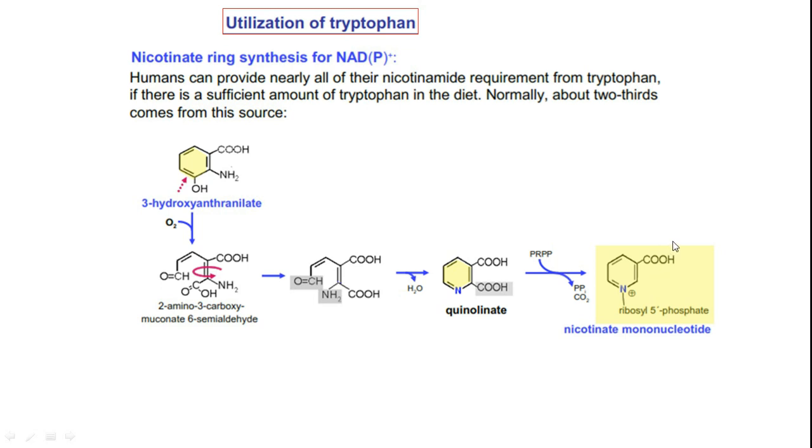Okay, friends, I hope you understood how tryptophan metabolism starting from 3-hydroxyanthranilate is providing us inputs for biosynthesis of NAD. So here nicotinate mononucleotide is obtained. This will react with ATP to give us nicotinamide adenine dinucleotide.